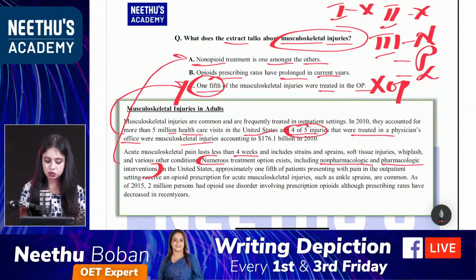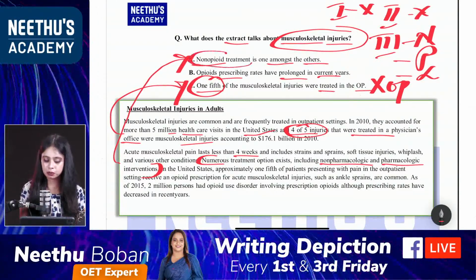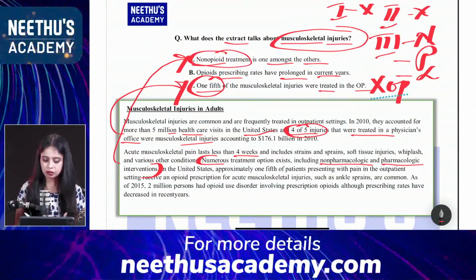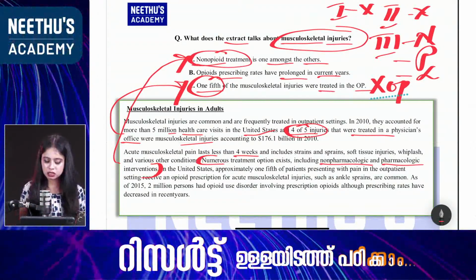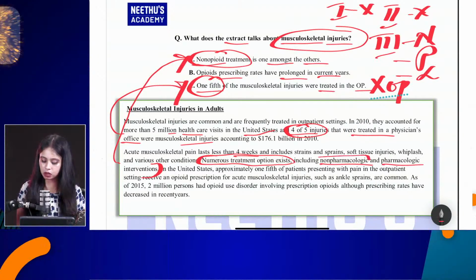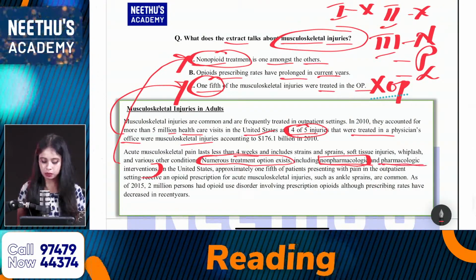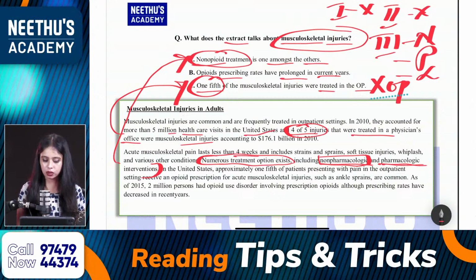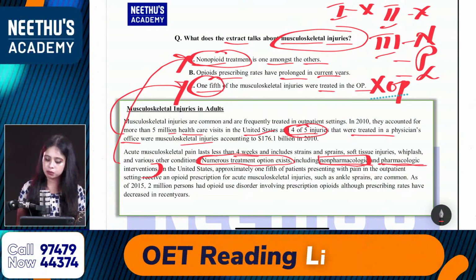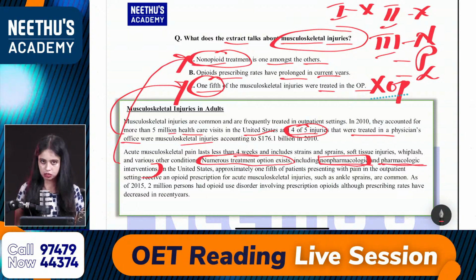I can trace towards option A. Non-opioid treatment is one amongst the others. So what are the others mentioned here? Numerous treatment options exist, including non-pharmacology plus what else? Pharmacologic interventions. Okay, so opioid is a medicine, pharmacology. Non-opioid treatment is available, which comes under non-pharmacologic.